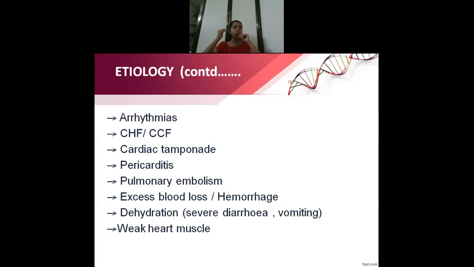And one more major reason for hypotension in most of the individuals who arrive in the hospital is dehydration. A little dehydration may not cause hypotension, but when you are having severe vomiting or severe diarrhea, and one more is excess blood loss. Excess blood loss means hemorrhage. When you get hemorrhage, usually after accidents and all, isn't it? So that may result in hypotension.